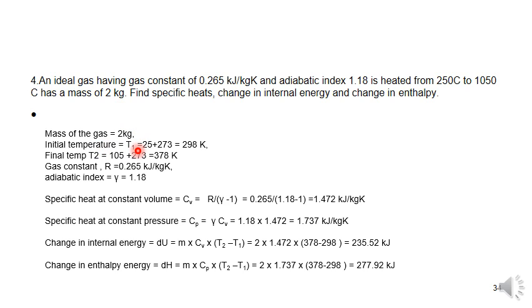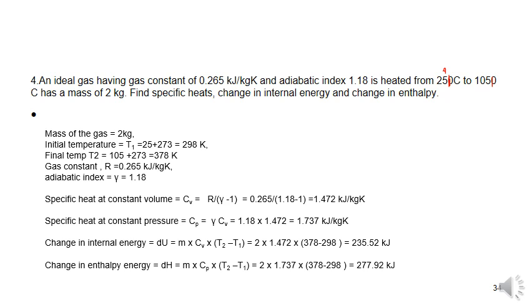So here the mass of the gas is 2 kg. Initial temperature T1 is 25 degrees centigrade and final temperature is 105 degrees centigrade.